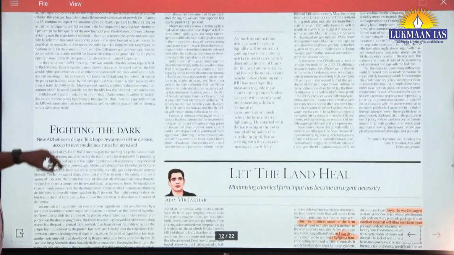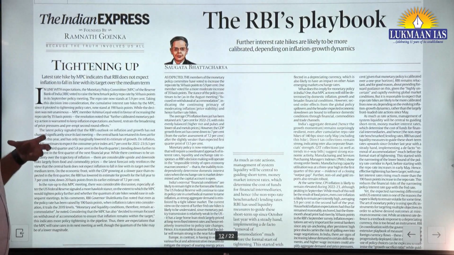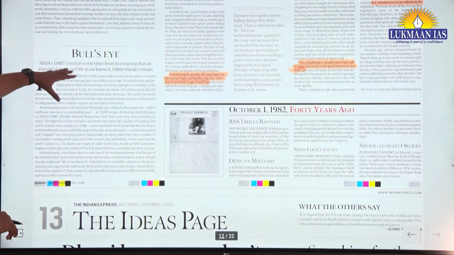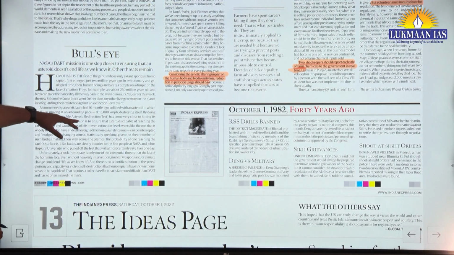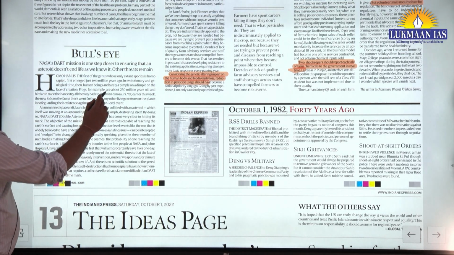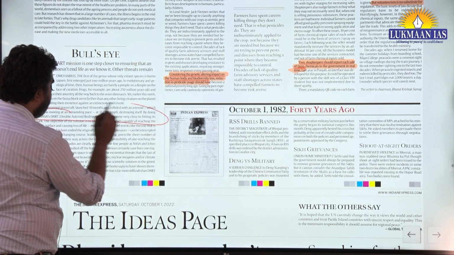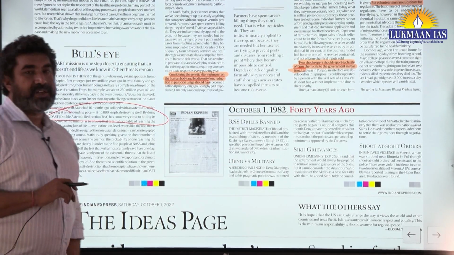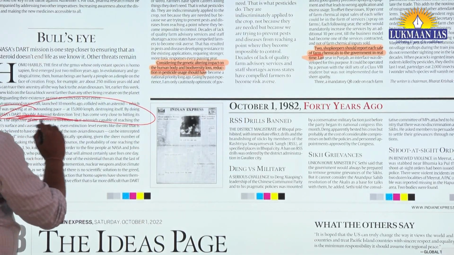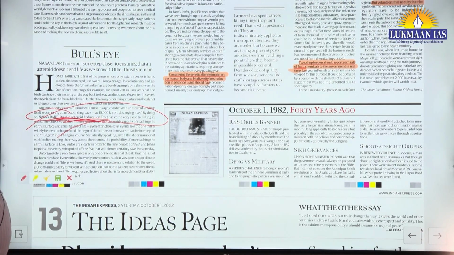Now, again the GDP news or repo rate news is not that important per se, because we have already discussed the same issues. Here there is a news bullseye that we talked about, the double asteroid redirection mission, and how it destroyed some extraterrestrial threat, but the larger theme is that there are threats from the inside, particularly if you see the issues of Russia or the disease and such other issues. So DART, the double asteroid redirection test, is important from the perspective of prelims only.